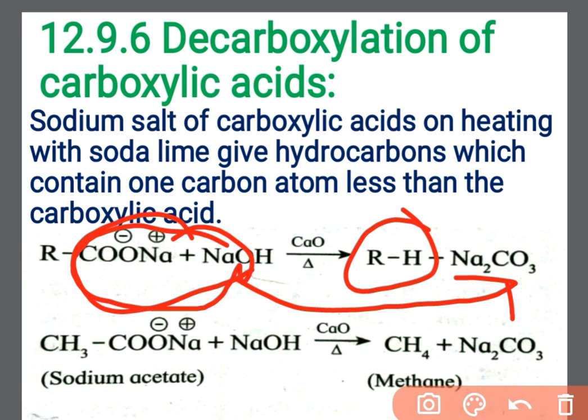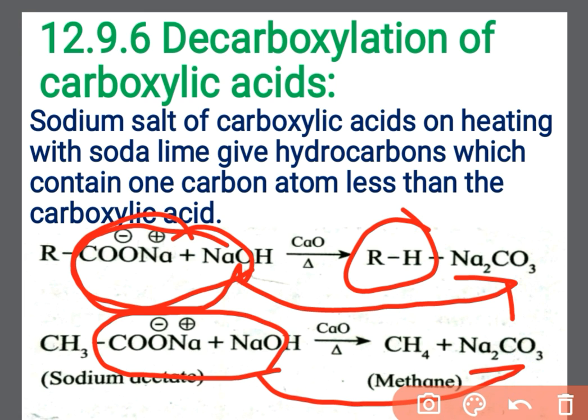See here the example: just remove this whole portion in the form of Na2CO3 and attach this remaining H with this CH3. You get methane. So on decarboxylation of carboxylic acids, a hydrocarbon chain is formed.